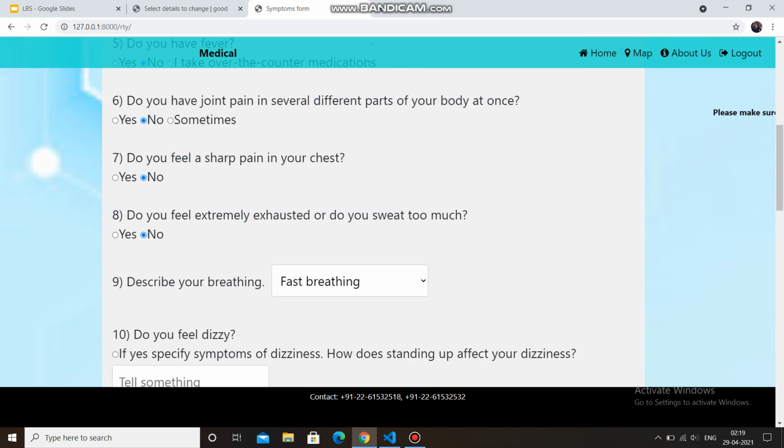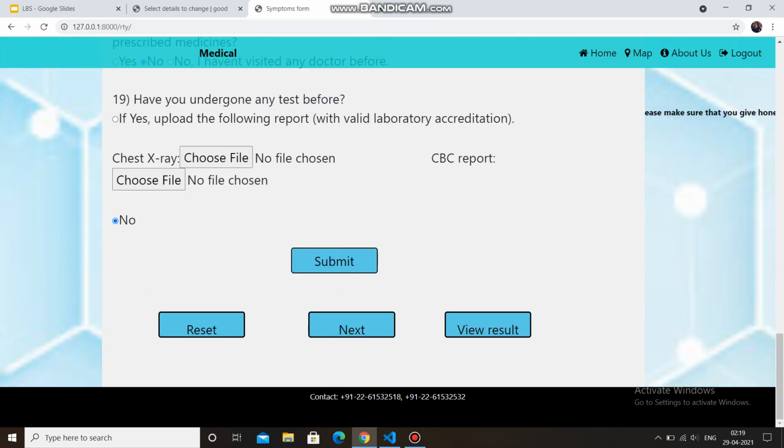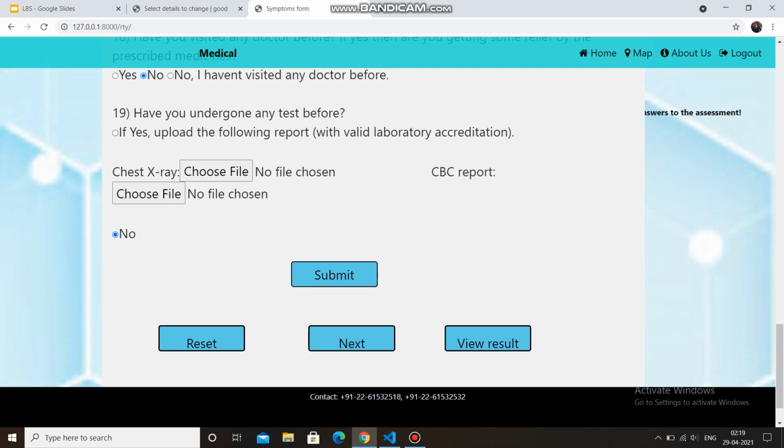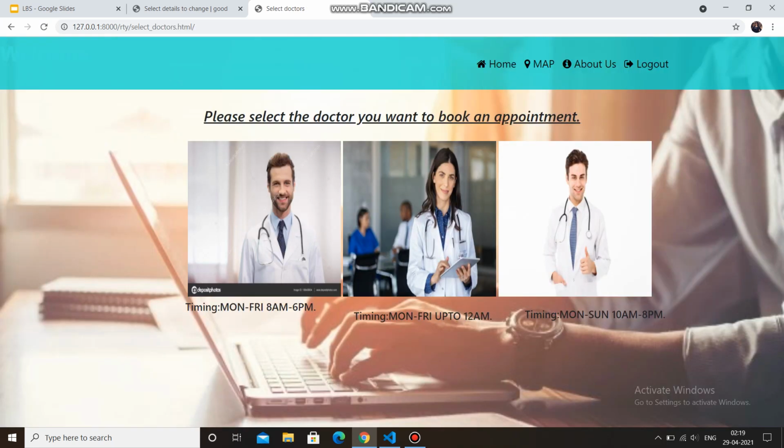Yeah, as we can see that he has successfully submitted. So he can also view his result here and move towards the next option.